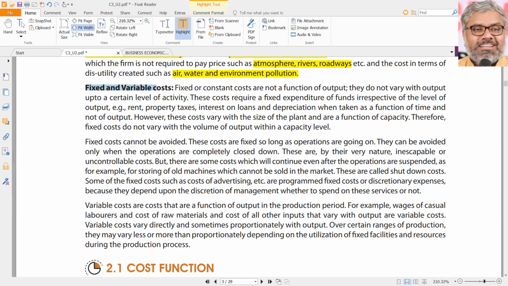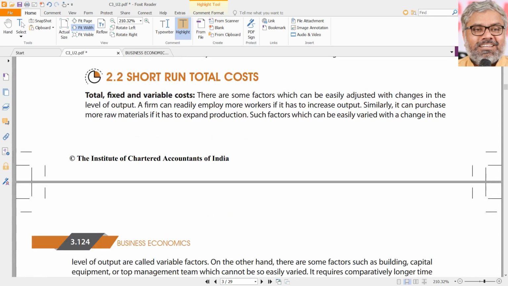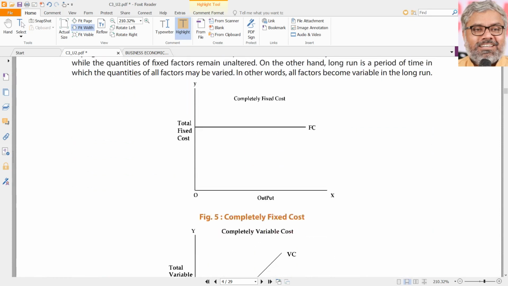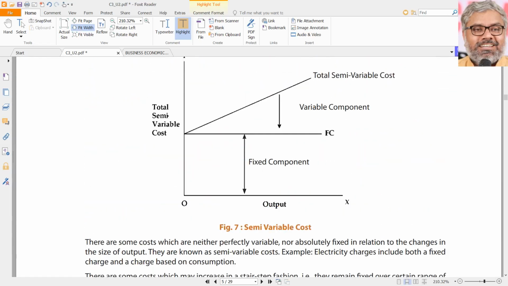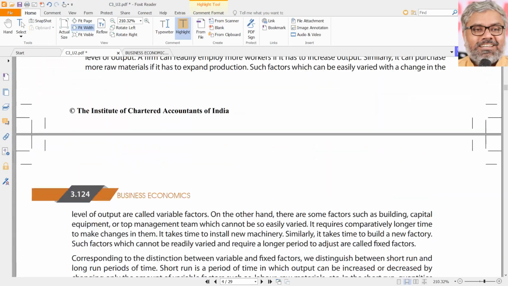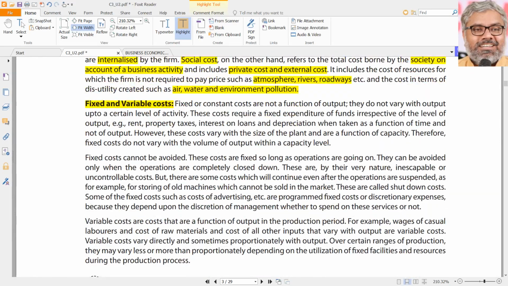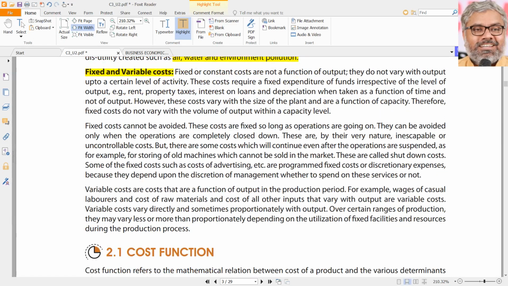Then there is a classification of fixed and variable costs, where we have the same classification of fixed, variable, semi-variable, semi-fixed, etc. In the next topic of discussion, it is anyway there. So there is no point in repeating it once again. However, at a broader level, let us quickly go through this fixed and variable cost classification. The name itself indicates, of course, yes. What are fixed costs? Simply speaking, fixed costs are those which will not vary with output.